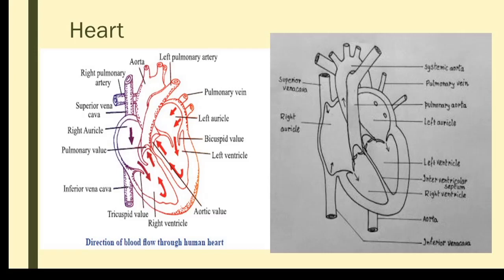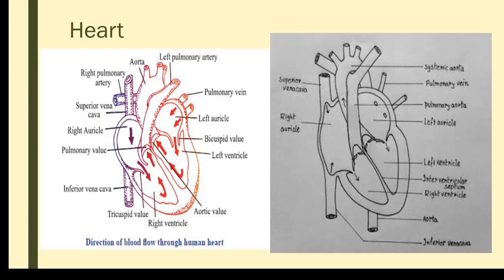The contraction of the heart is called systole, and the relaxation of the heart is called diastole. The closing and opening of these valves can nowadays be heard with the help of a stethoscope. When we keep the stethoscope on the chest region while the heart is functioning, and the AV valves are closed, we can hear the first sound, that is lup. Then after some time we can hear the second sound. That second sound represents the closure of the semilunar valves, heard in the form of dup.